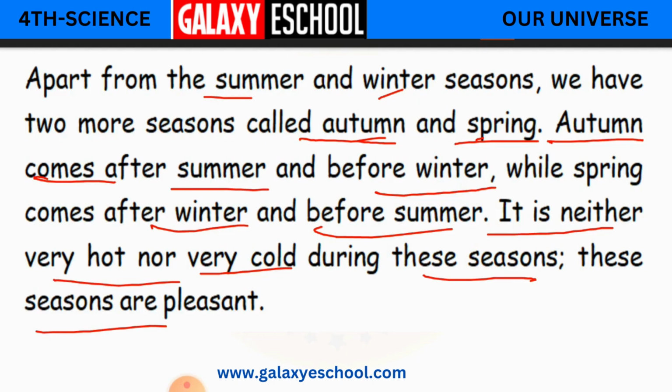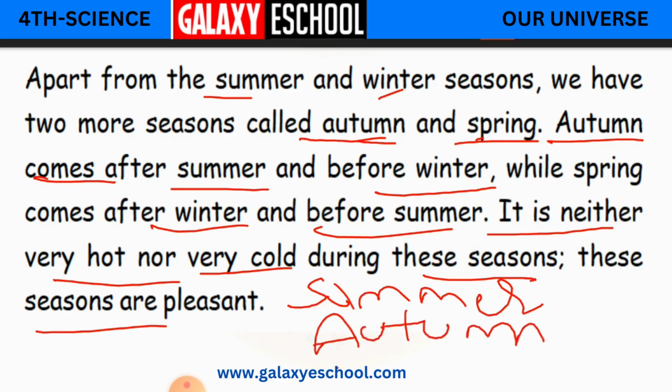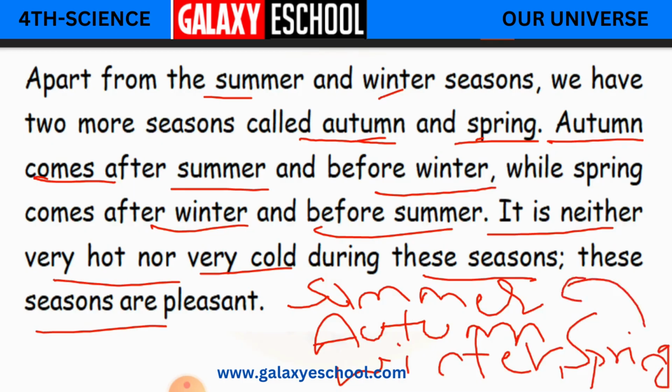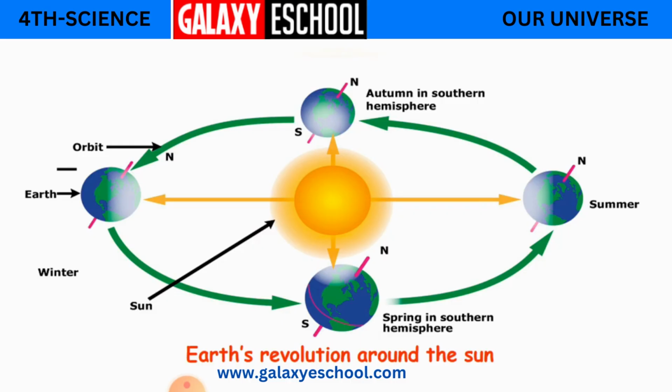Clear, children? So first you will get summer, then autumn, then winter, and after that you are going to get spring. And again it starts like that. Again after spring, summer. So this is how we get all 4 seasons in 365 days, that is in 12 months, in 1 year, where the earth completes one complete revolution around the sun. Clear, children? I hope you have understood this.